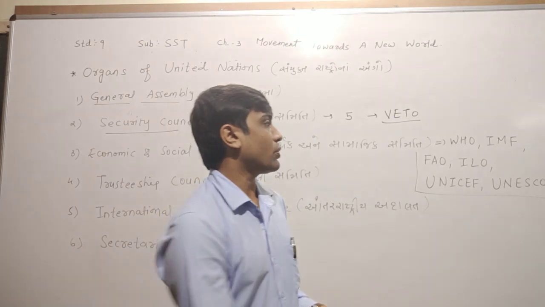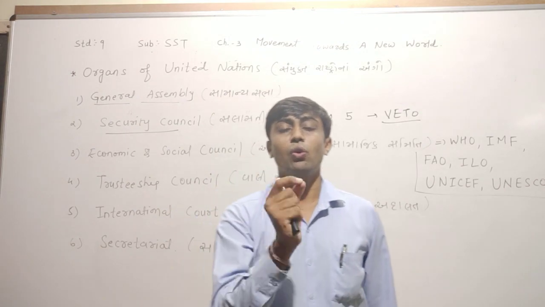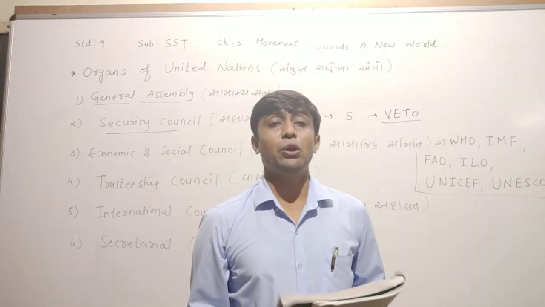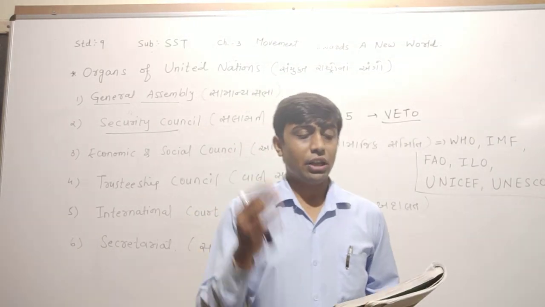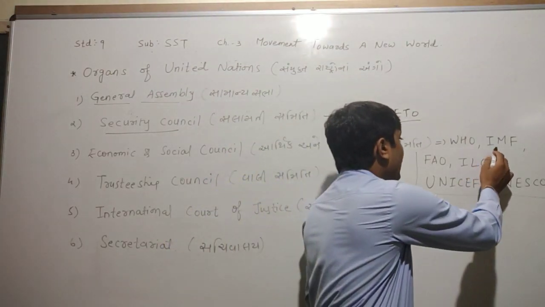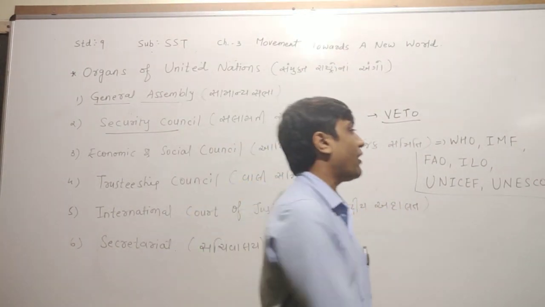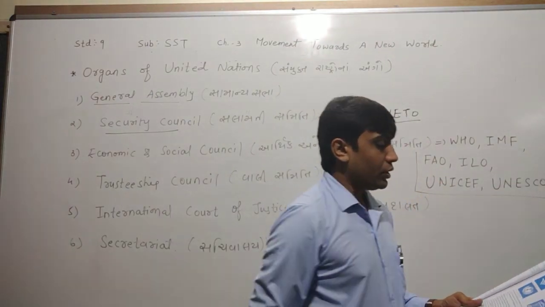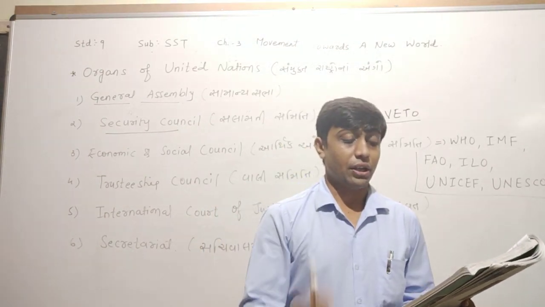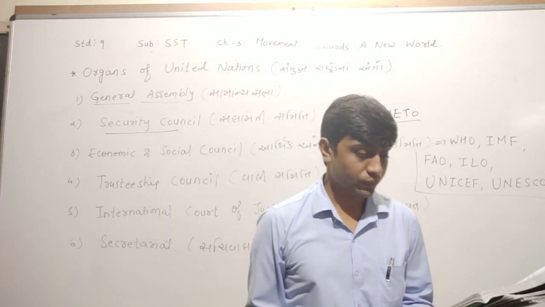Now first they have given about the WHO, and all these full forms are most important for all kinds of competitive examinations in future. First, WHO, World Health Organization, works to improve the health of the people at the world level. Second, IMF, International Monetary Fund, works to establish financial stability. Third, FAO, Food and Agriculture Organization, helps to improve agricultural production, forestry, fishery, and raise the nutrition level.